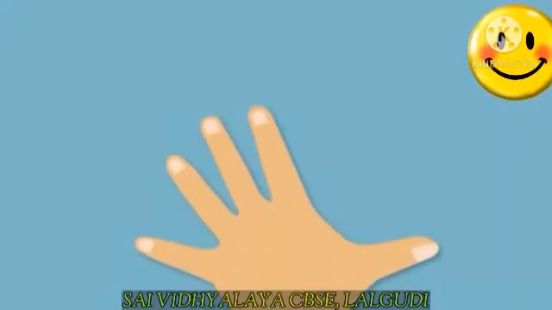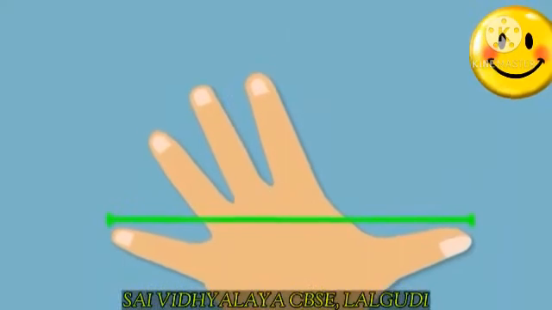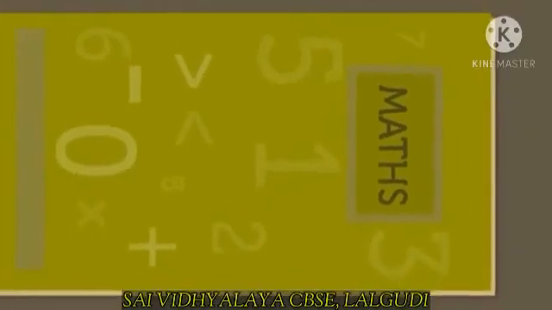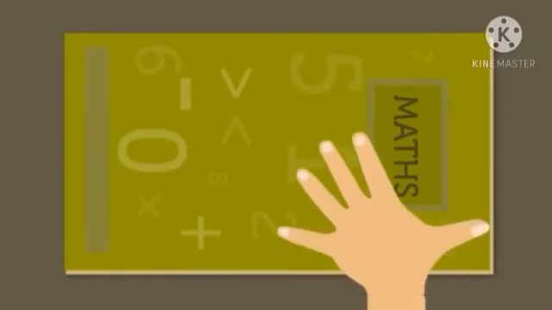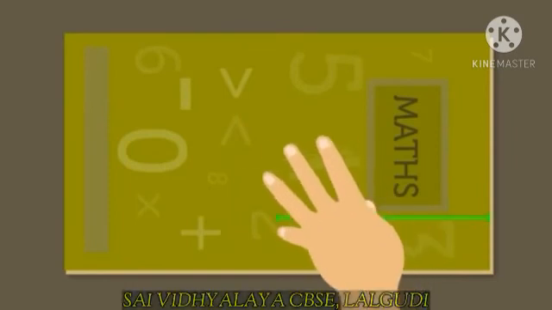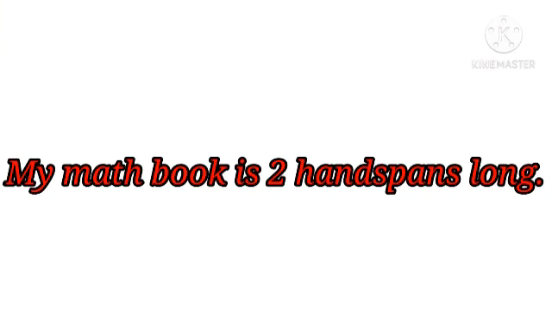Hand span is the distance from the tip of the thumb finger to the tip of the little finger on your outstretched hand. Let's measure the length of the math book with the help of the hand span. Let's measure 1, 2. So the length of the math book is 2 hand spans.